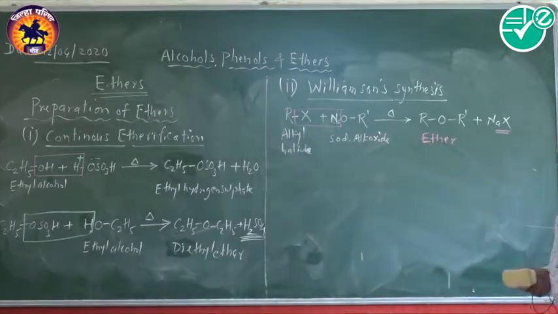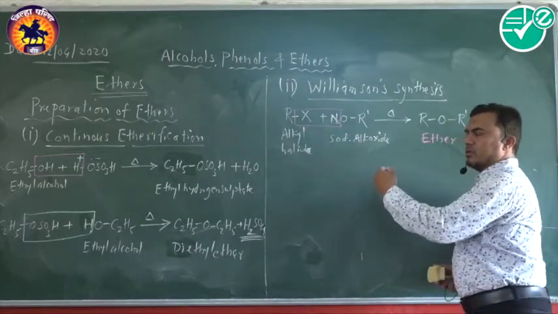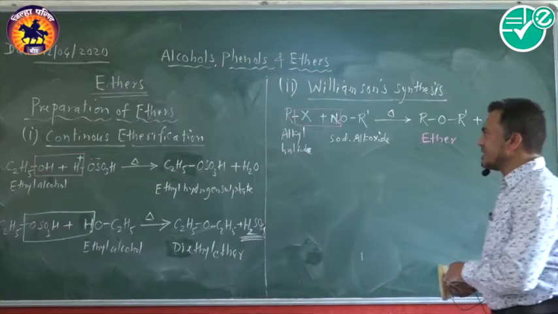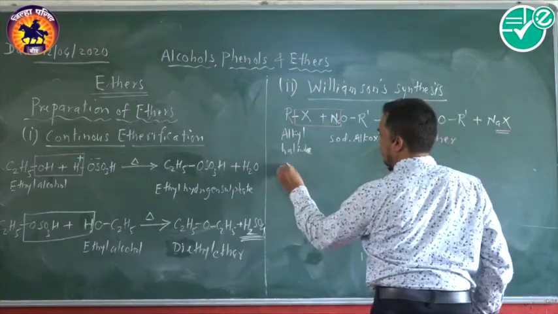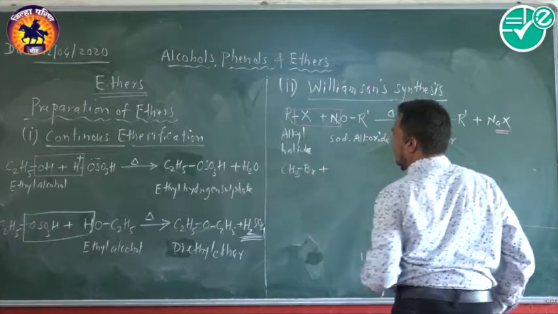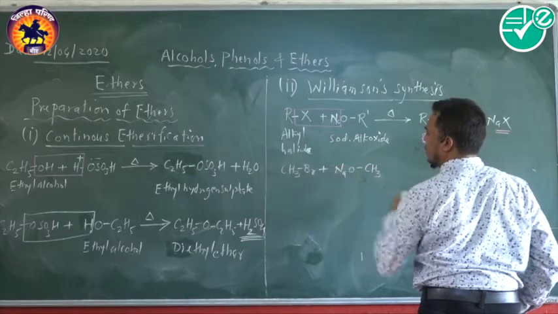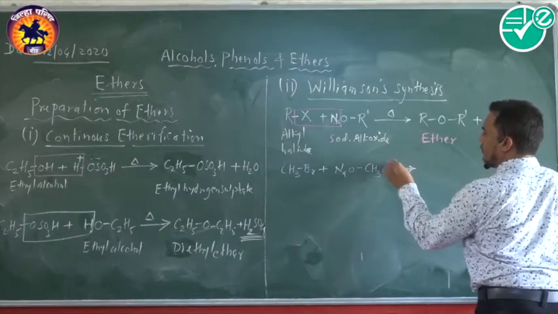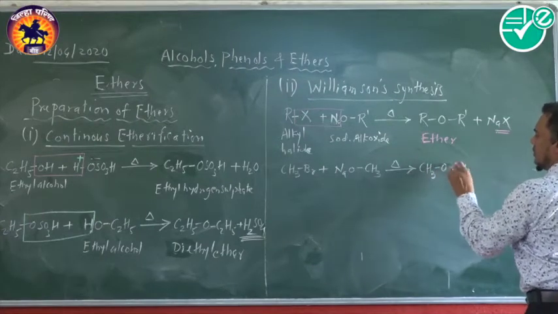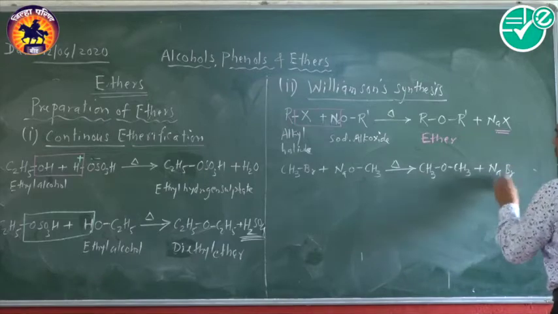With the help of Williamson synthesis, we can prepare simple ethers as well as mixed ethers. We'll take the example of simple ethers. If we take methyl bromide treated with sodium methoxide, we get the formation of dimethyl ether, which is a simple ether, with sodium bromide.